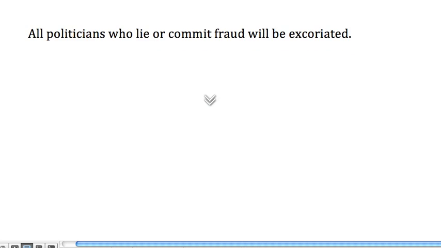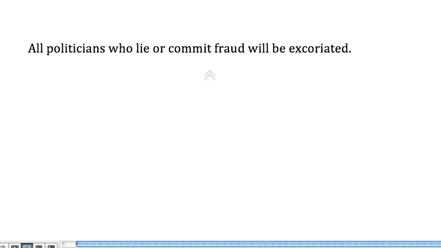All politicians who lie or commit fraud will be excoriated. And that's the end of our row. Just was checking here to see if I'm right about that. All politicians who lie or commit fraud will be excoriated. Pause the lecture. Give that a try. And see what you come up with.